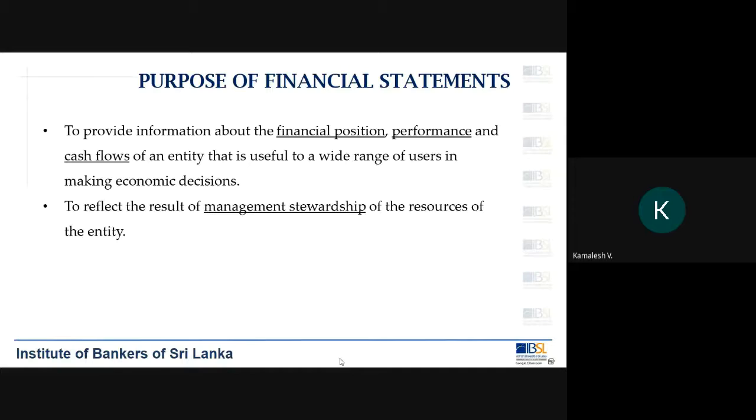If the resources are not managed properly, that will have an impact on the financial position of the company. Let's say there is a mismanagement of cash, what is going to happen? The company is going to struggle in terms of liquidity. So the financial statements also reflect the governance of the management. When you say management, it includes the corporate management, senior management, and the board of directors, the highest authorities in an organization. Okay.